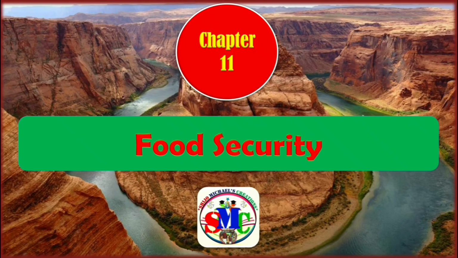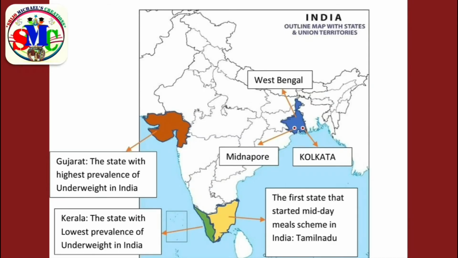Let us move to chapter 11, that is food security. The most important map pointing questions are given in this map here. Let us go through that one. The first one, West Bengal. This is the location of West Bengal. And to locate Kolkata, that is also in West Bengal. This is the location of Kolkata. And then Midnapur, that is also in West Bengal. This is the location of Midnapur.